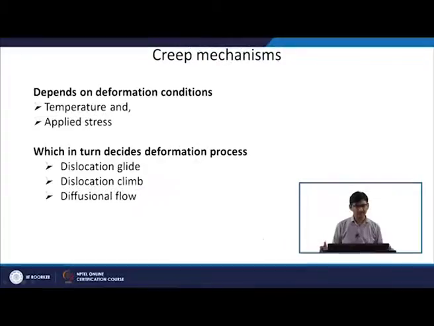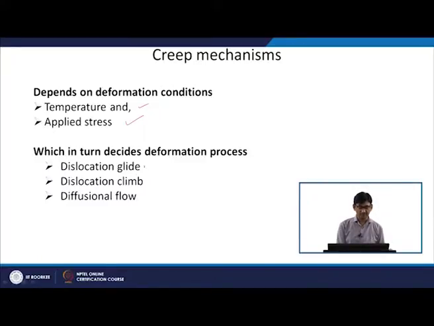Now, the creep mechanisms depend on deformation conditions, okay. So, temperature and applied stress, for example, these two we have already seen how they increase the creep rate, and they also in turn decide what will be the deformation process. So, depending upon temperature and applied stress, we will see that there are different deformation mechanisms which are operating, okay.